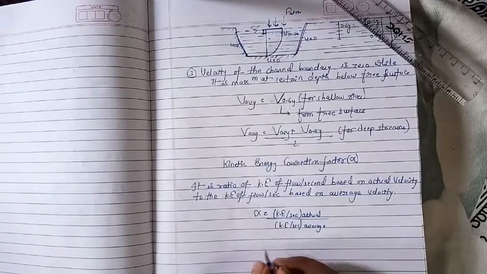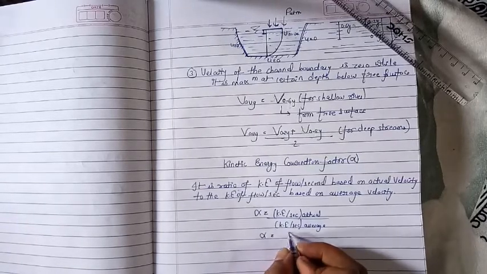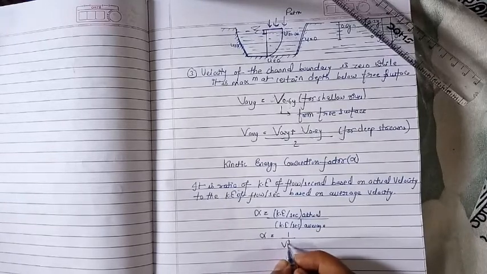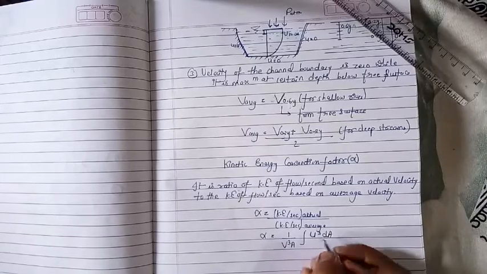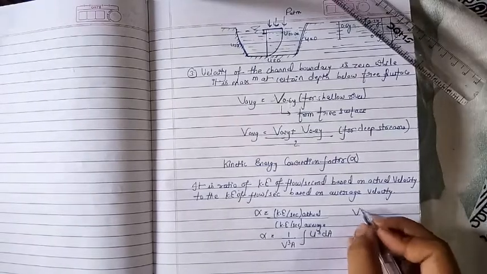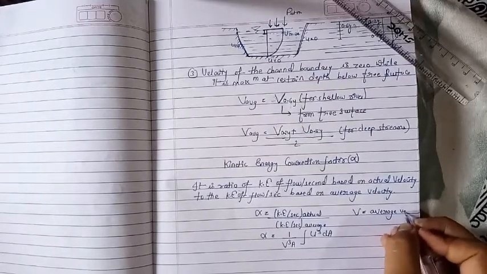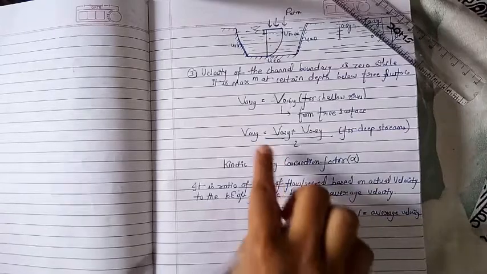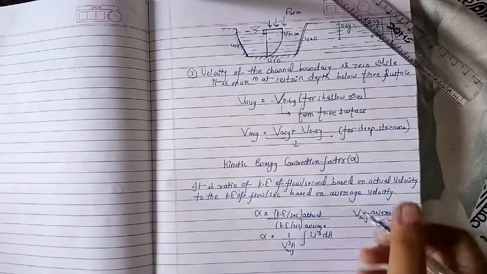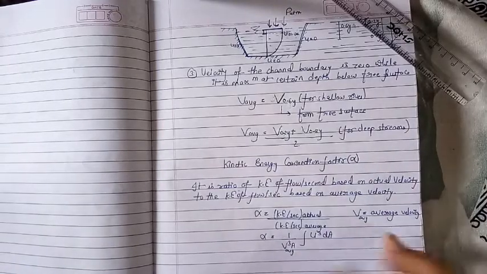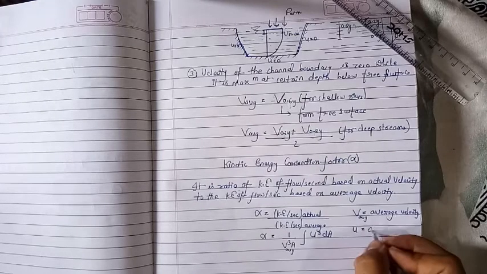Next we will see the formula of the kinetic energy correction factor. Alpha equals 1 upon V cube into A, times the integration of u cube into dA. What is V here? V is the average velocity we have seen above, or I can write V average, so it is easier to understand. And u, the small u, is the actual velocity.